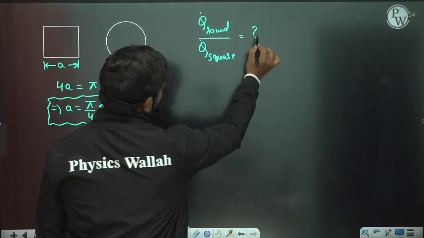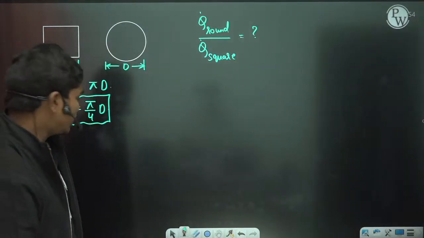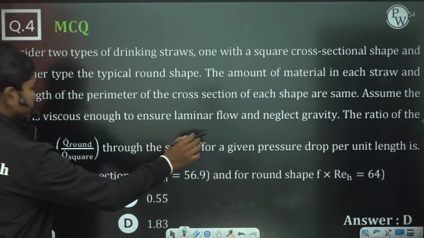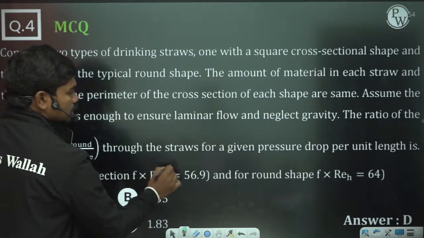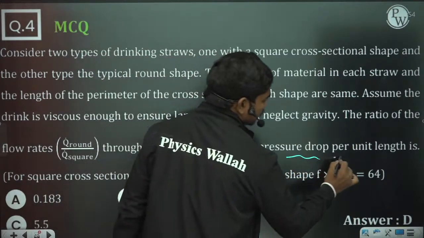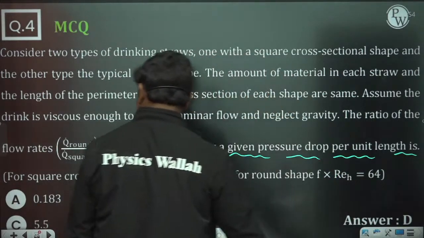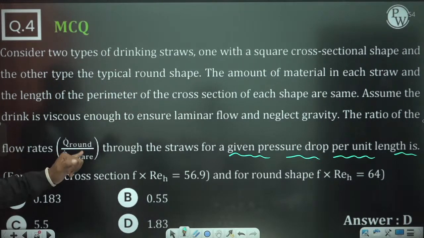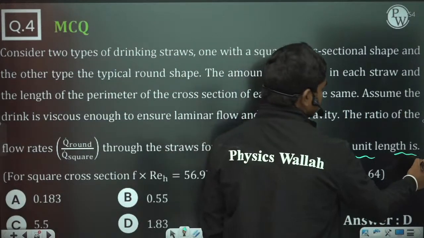They are asking you the ratio of discharges in these two straws. For a given pressure drop per unit length that is the same, the ratio of flow rates in the straws is what? I think the word same is missed here, so the pressure drop per unit length is the same.